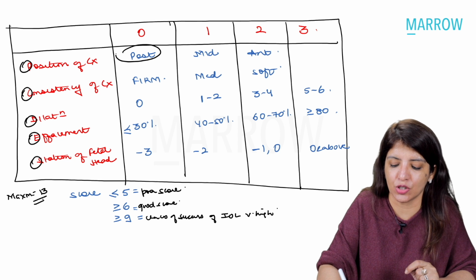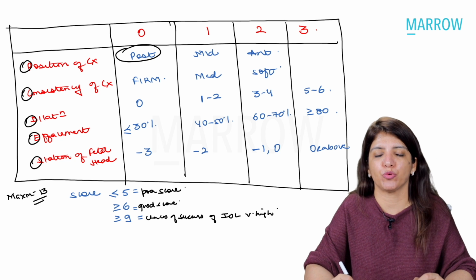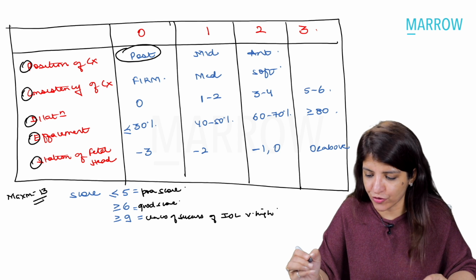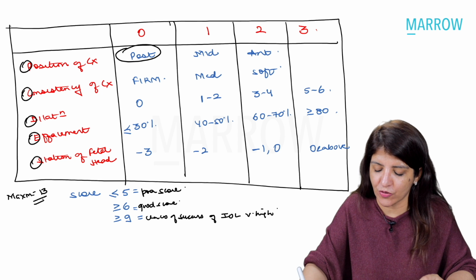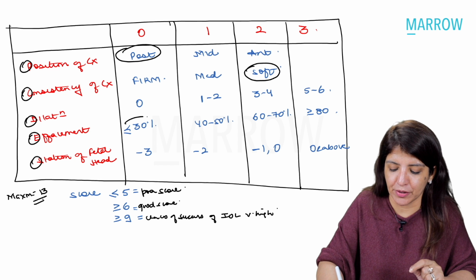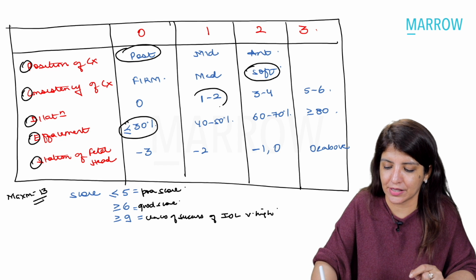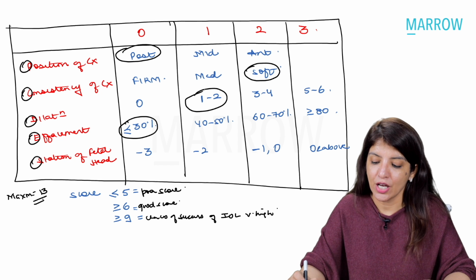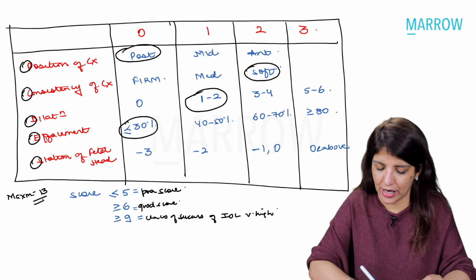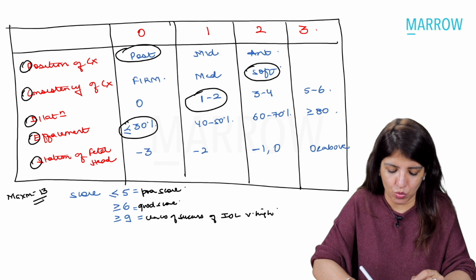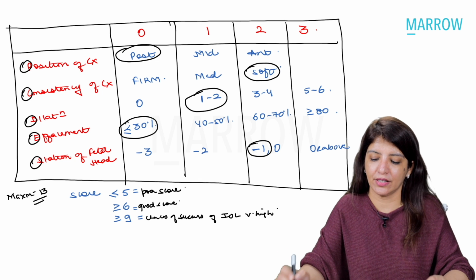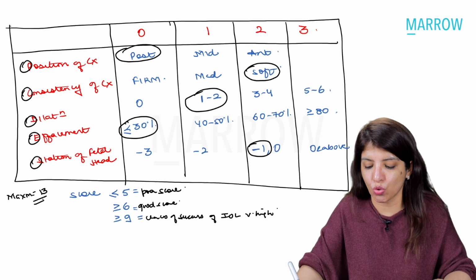and it was saying that the cervix is posterior. Now, because the cervix is posterior, the score will be 0. Then your question said that it is a soft cervix. Now, because it is a soft cervix, I'm going to give a score of 2. Then your question said it is 30% effaced and 1 centimeter dilated. And it said that the station of the fetal head is at -1 station, as far as I remember. Yes, it is -1 station. Now, because it is -1 station, you are going to again give a score of 2. So, that makes a total score of 5.